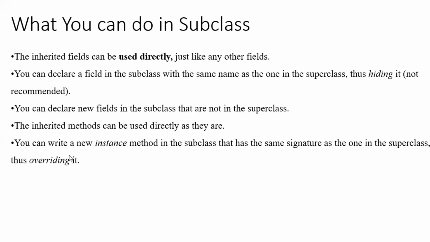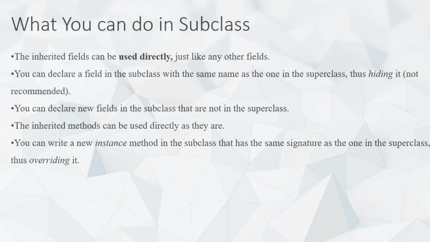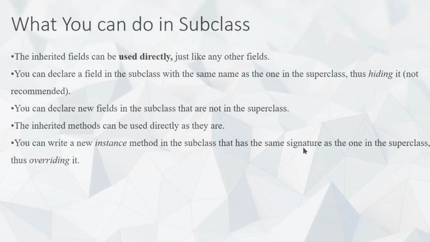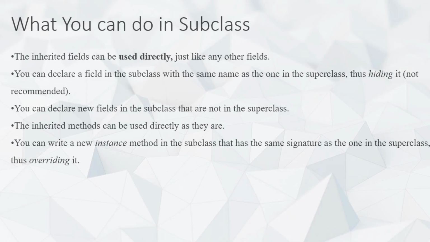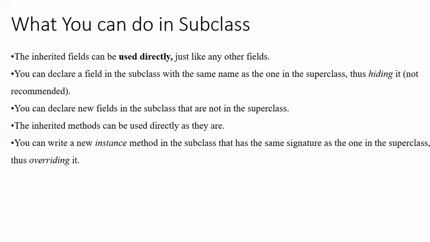The statement says you can write a new instance method, that means you can write a method in the subclass that has the same signature as the one in the superclass, thus overriding it. What is the meaning of overriding? Overriding means whatever previous definitions you have given for that method in a superclass, be clear with each and every statement whatever I am saying.